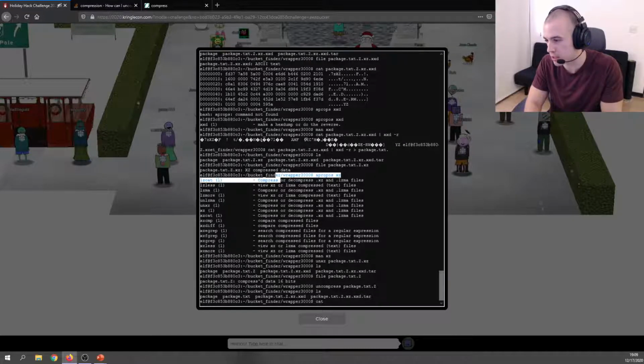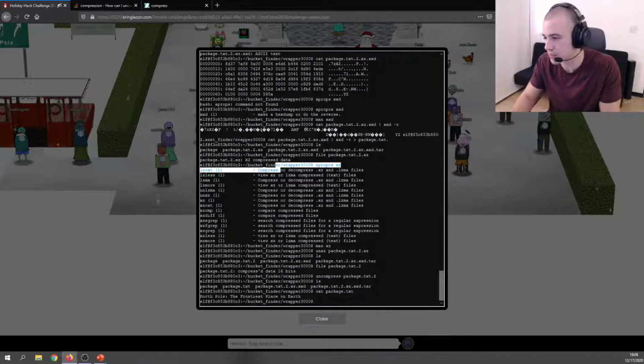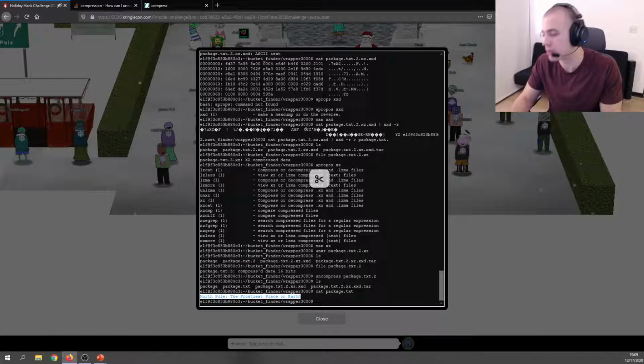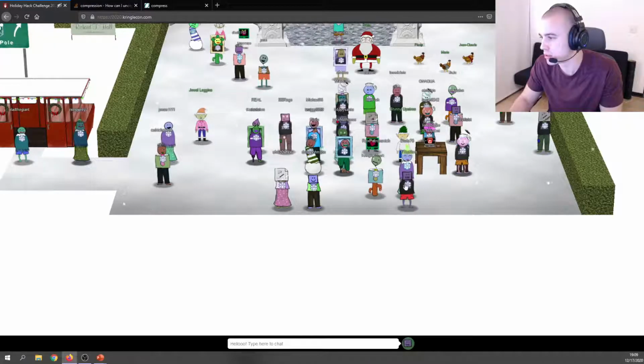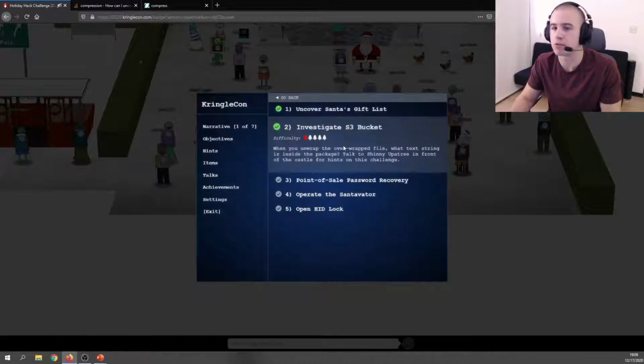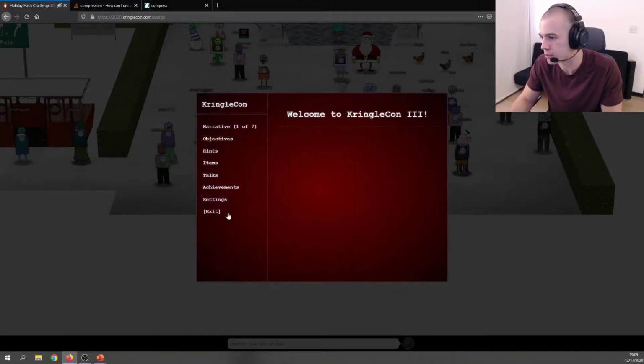So let's just cat out package.txt and see what we get. And boom, there you go. So now we've unwrapped all the steps to this crazy little package file, and we've gotten our string. You can take this, copy it, go back to your badge, go into objectives, and submit that into investigate S3 bucket. And that will solve the challenge. Let me know if you have any questions in the comments, if anything didn't make sense, and we'll see you in the next video.